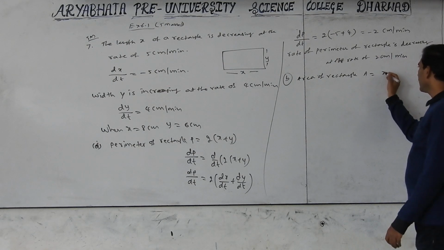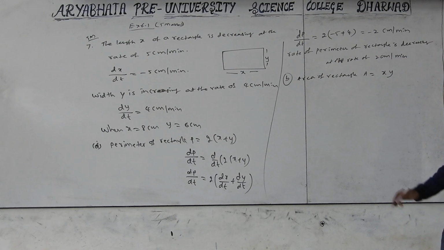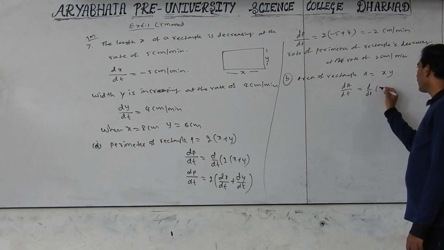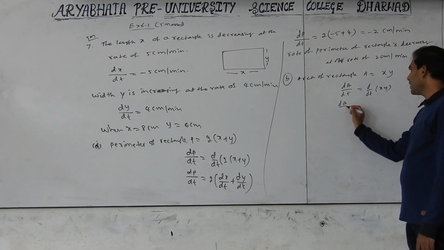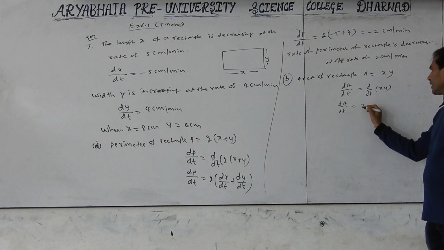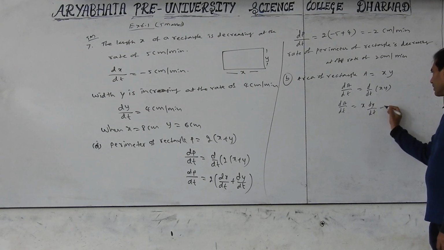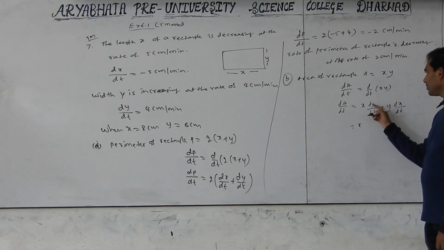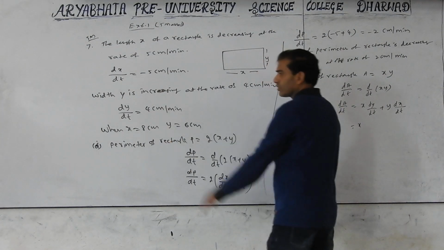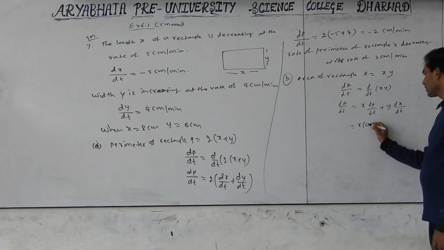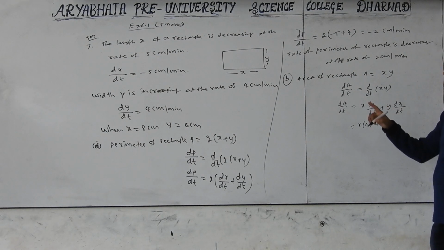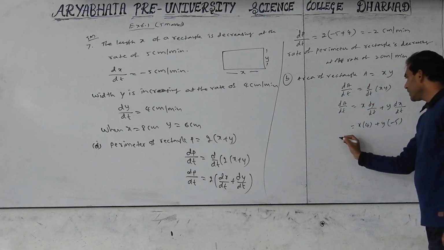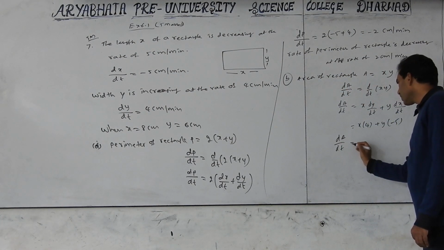A equal to length into breadth, xy. Now let us find dA by dt equal to d by dt of xy. dA by dt equal to u into v: x into dy by dt plus y into dx by dt. x into dy by dt, which is 4, plus y into dx by dt, which is minus 5.